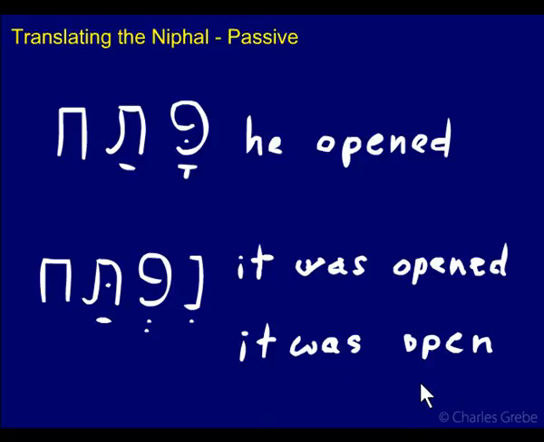It's similar to a passive, a little different. Passive receives the action. Resultative is simply like a stative. It's just declaring what its current state is. It's open. So that's another way to translate a Niphal. So slight difference there. Again, pay attention to your context.